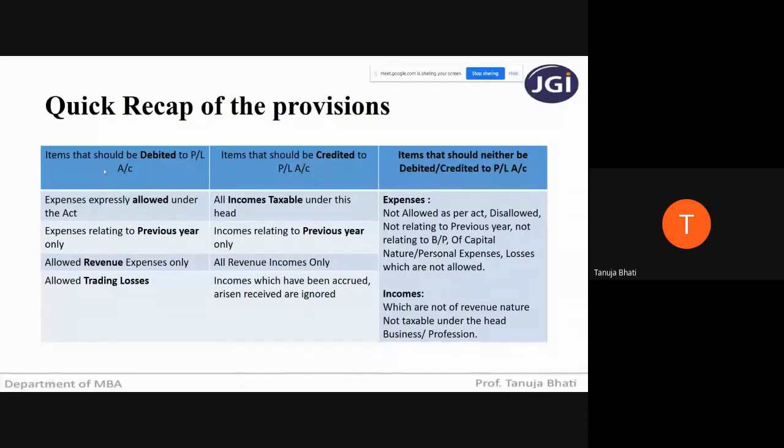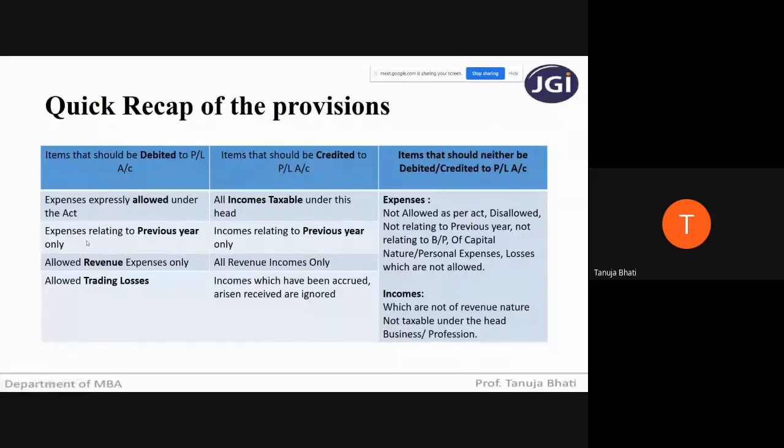When we are calculating profits and gains from business or profession, the items that should be debited to the P&L account are all those expenses. You know clearly that on the debit side we have all the expenses, and on the credit side we have all the incomes. So all the expenses which are allowed under the Act, as per the provisions from section 30 to 43B, whatever expenses are allowed, you can debit.